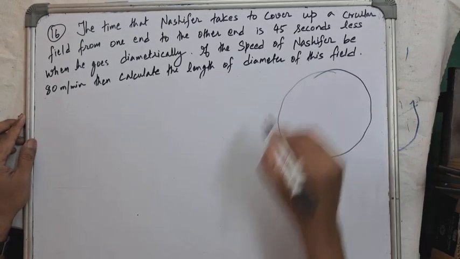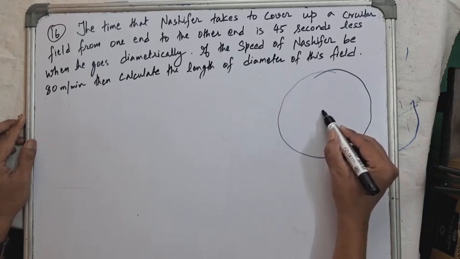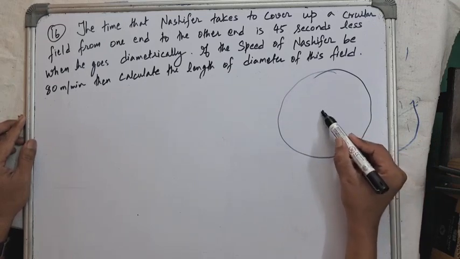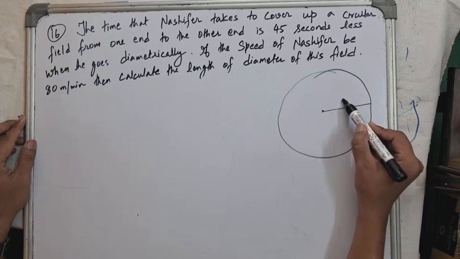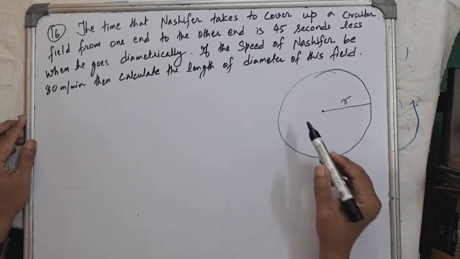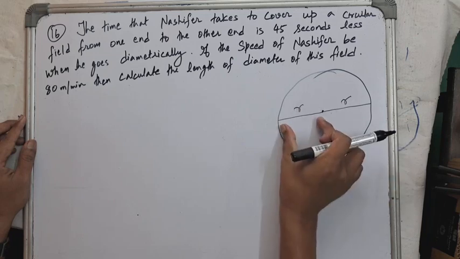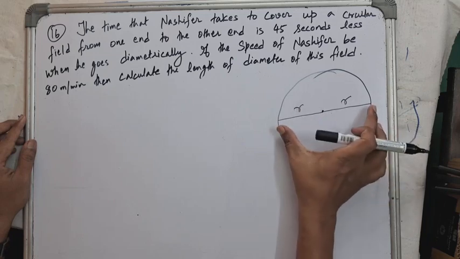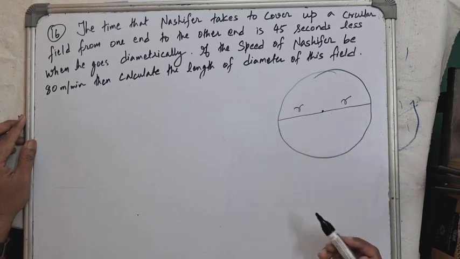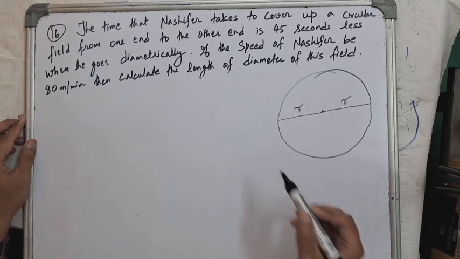This is the circular field and this is the center of the circular field. So this becomes the radius of the circular field. This is another radius. Radius plus radius will give us the diameter of this circular field. Now let's come back to the question.